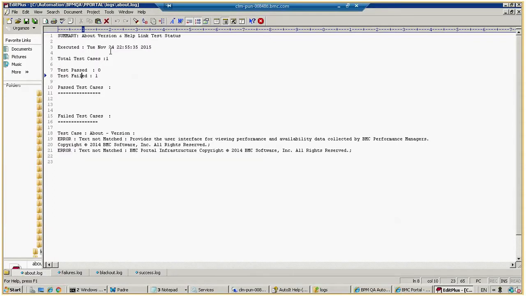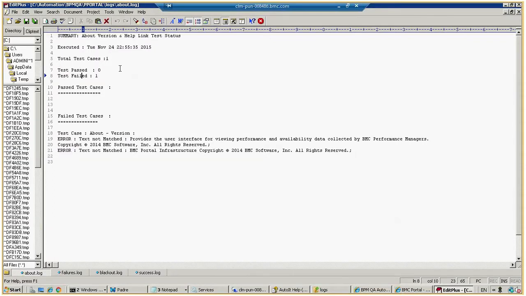I mean, there are new line characters in our about page, which it is unable to manipulate. Whatever content our about page has is compared with the XML content, and that comparison will give you the result whether it's a pass or fail. In the page we have a straight line, and in XML we have a new line character. That's why it is failing. So that is the thing.